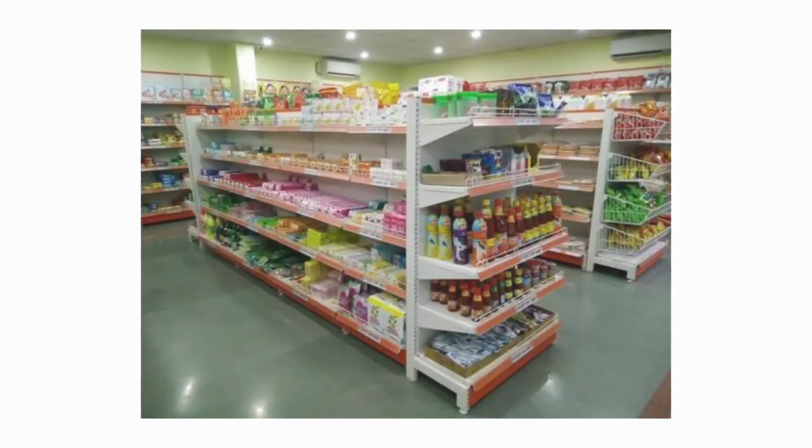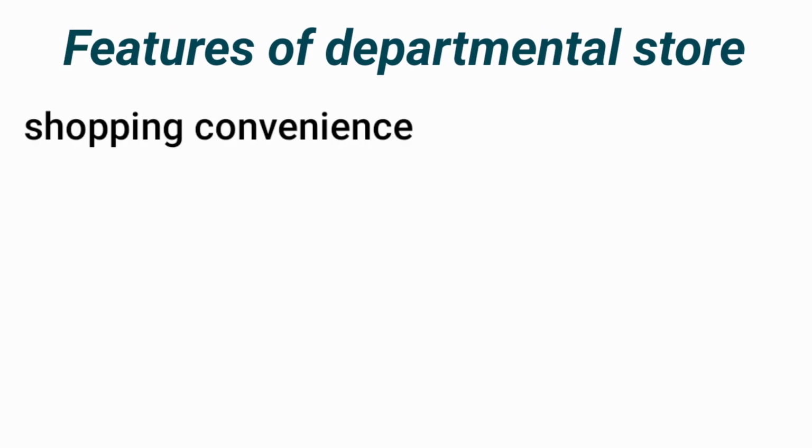First is departmental store. A departmental store is a large scale retail shop having different departments under one roof. Each section deals in a particular type of goods. For example, Shoppers Stop, Big Bazaar, etc. Now let's understand the features of departmental stores. There is shopping convenience. Means you can get any kind of goods under one roof and at different price levels.